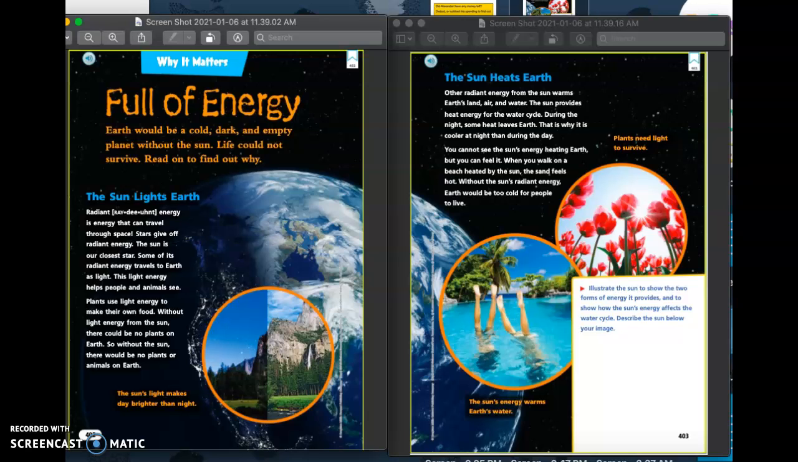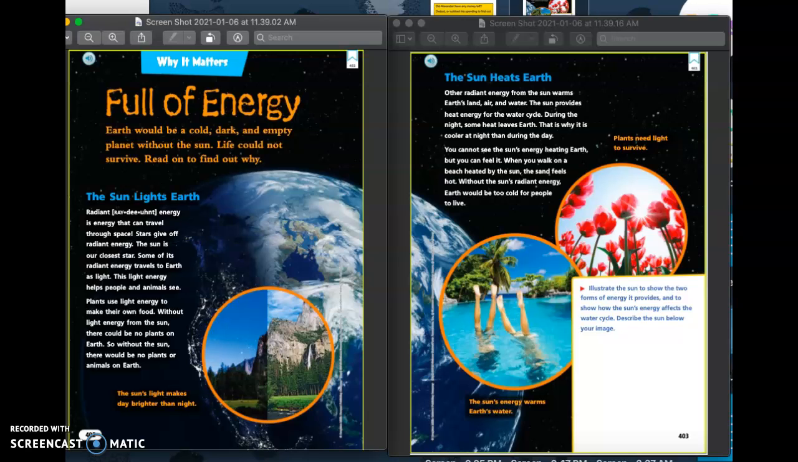Full of energy. Earth would be a cold, dark, and empty planet without the sun. Life could not survive. Read on to find out why. The sun lights Earth. Radiant energy is energy that can travel through space. Stars give off radiant energy. The sun is our closest star. Some of its radiant energy travels to Earth as light.